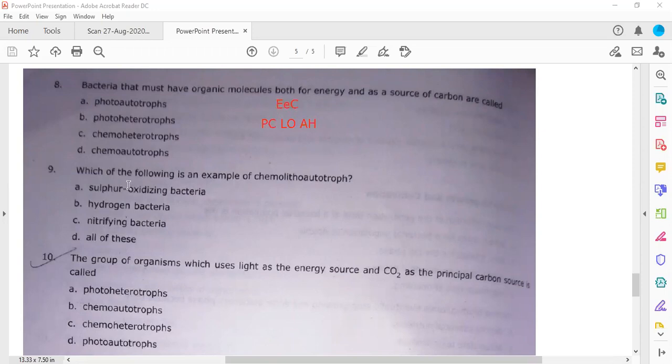All the sulfur oxidizing bacteria, hydrogen bacteria, nitrifying bacteria, nitrogen fixation bacteria, they are all actually chemolithoautotrophs, because they will use CO2, they will use an inorganic source of electron like nitrite or nitrate or something, and they will use some chemical energy of oxidation. Therefore all the above are chemolithoautotrophs.